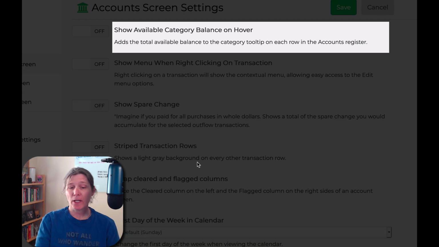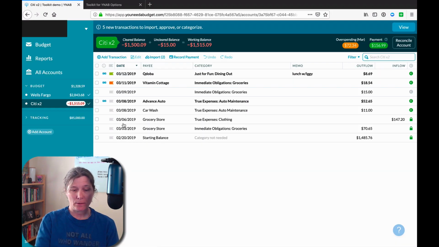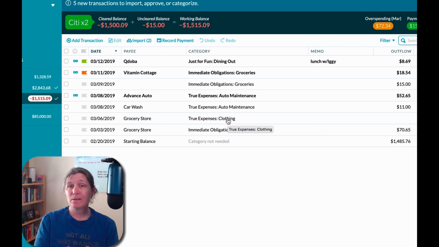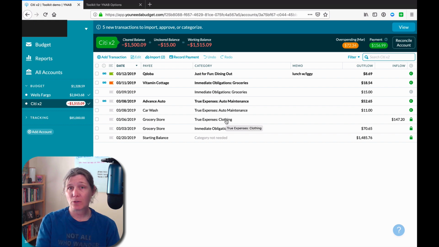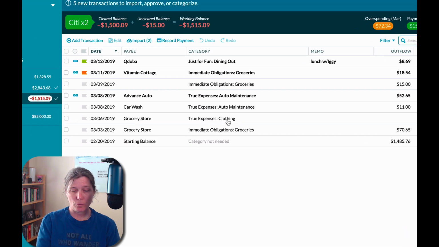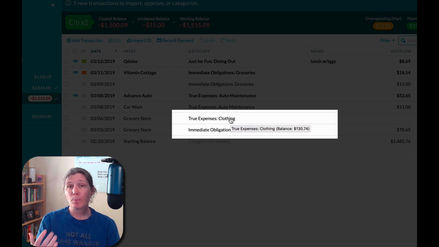Okay, moving on. Our next option is show available category balance on hover. And let's look at what that looks like in YNAB without the toolkit. If I come in here and hover over a transaction, then the tooltip that pops up when I hover just says true expenses clothing. So it repeats exactly what the category name is, right? The category name is true expenses clothing. The hover tooltip says true expenses clothing. But let's turn this setting on and see what happens. And now when we hover over true expenses clothing, the tooltip pops up and says what the balance is of that category.